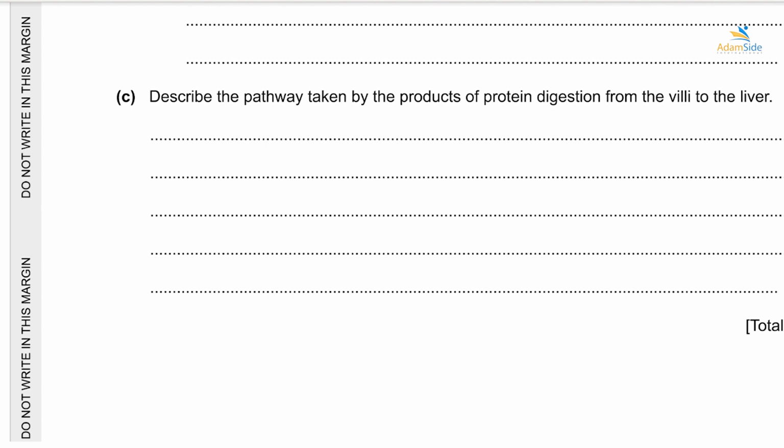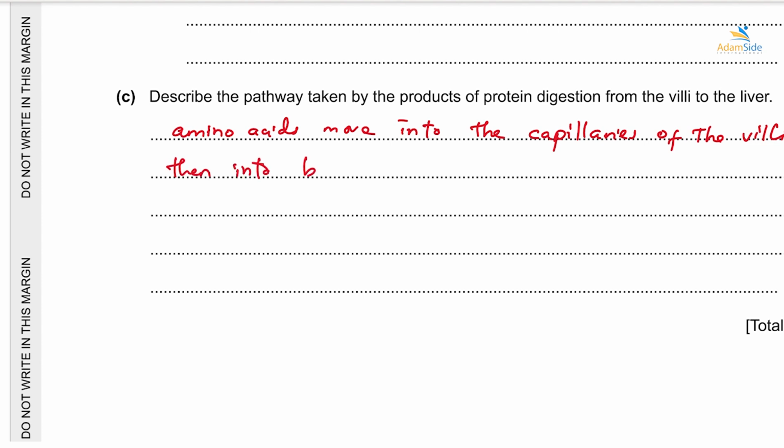So the amino acids move from the villi into the capillaries of the villi, then into blood plasma, into the blood inside the capillary.